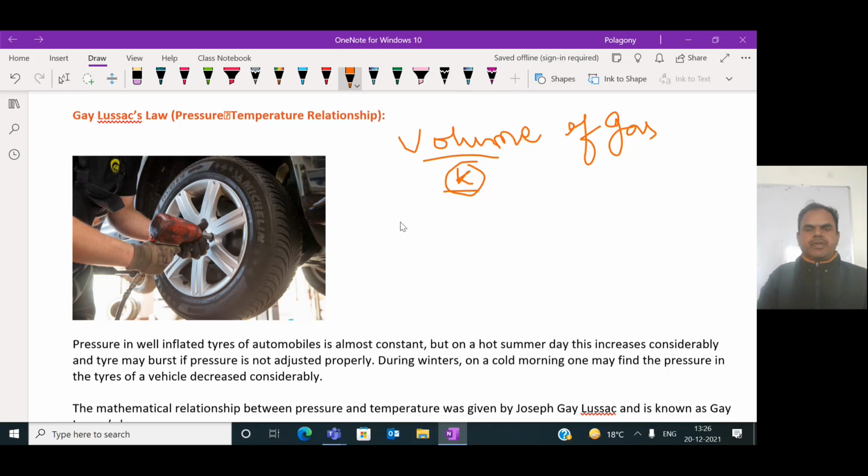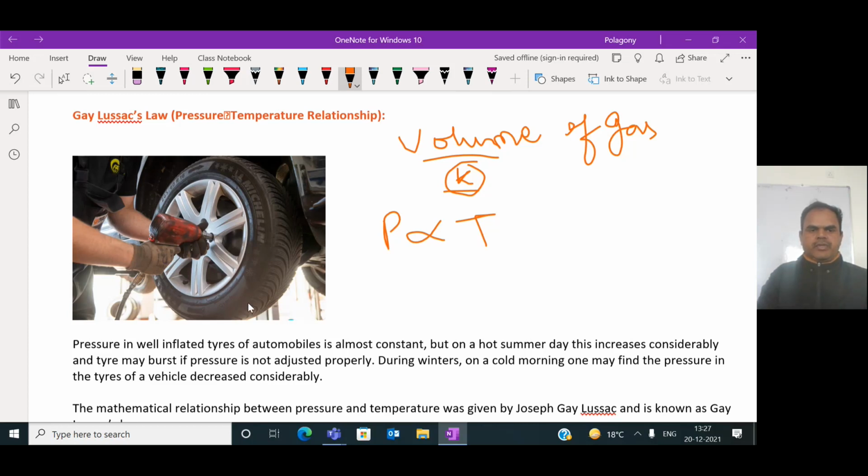Then we have to relate the pressure versus temperature: pressure is directly proportional to temperature. This is the Gay-Lussac's law observation. So how the pressure is related with the temperature for the fixed mass of the gas and for the fixed volume of the gas, we have to study.